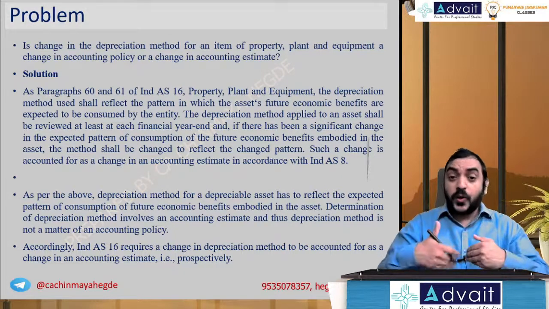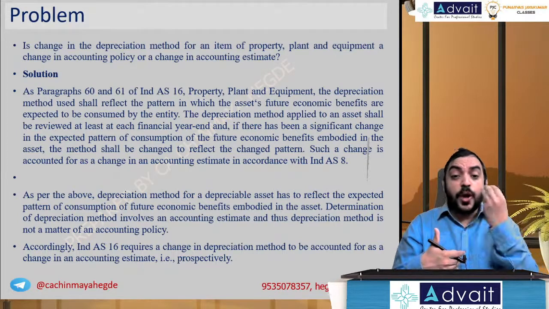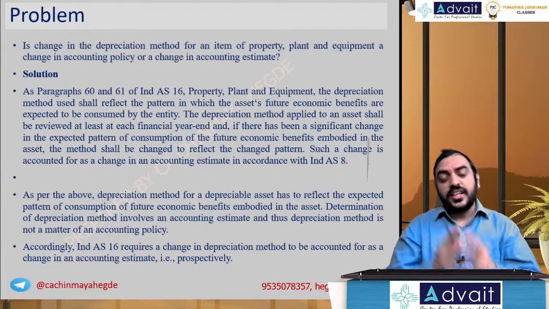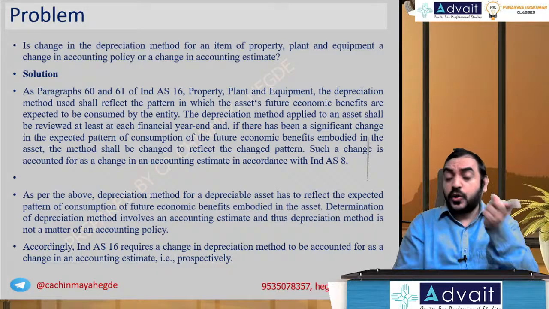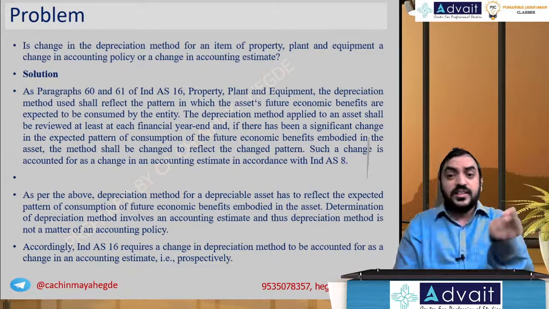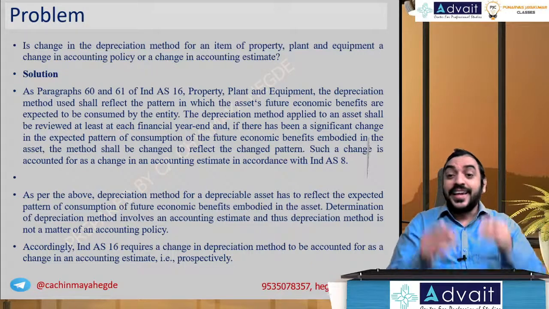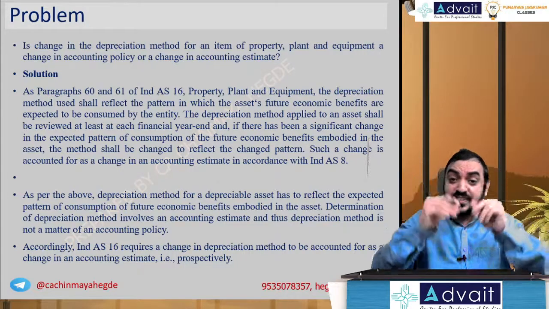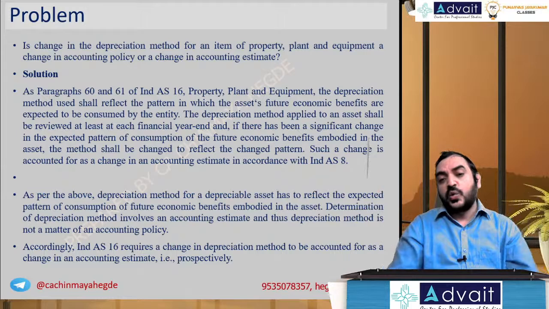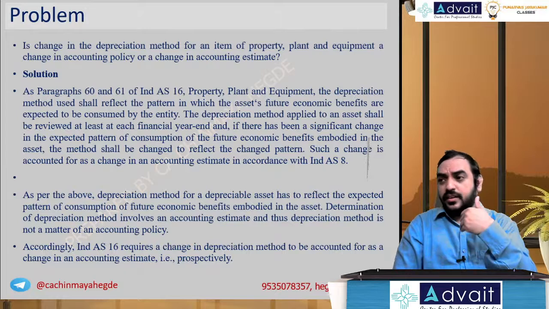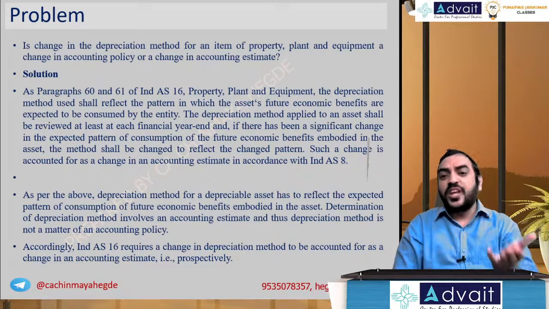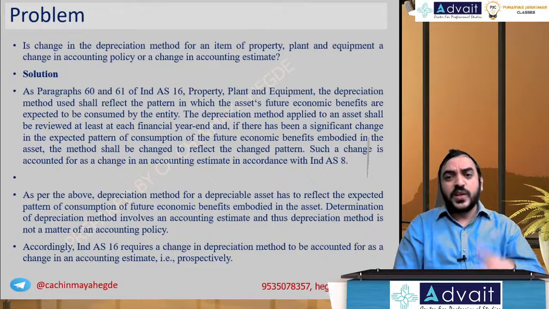Because the policy is to adopt a cost model versus a revaluation model. That is accounting policy, and if you change from the cost model to the revaluation model or vice versa, that becomes a change in accounting policy. Everything else comes within that, and that will be an accounting estimate. Number of years estimation, depreciation, useful life, scrap value estimation, useful life estimation. So all these are estimations, right?